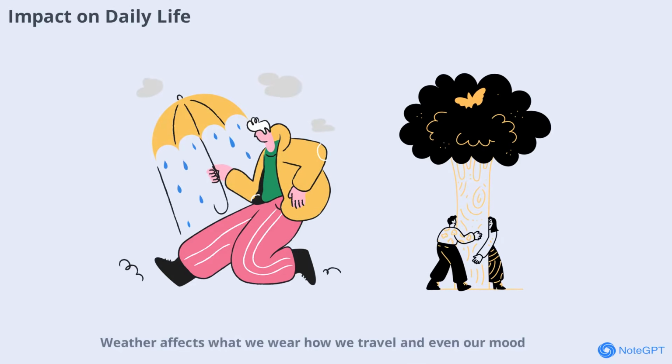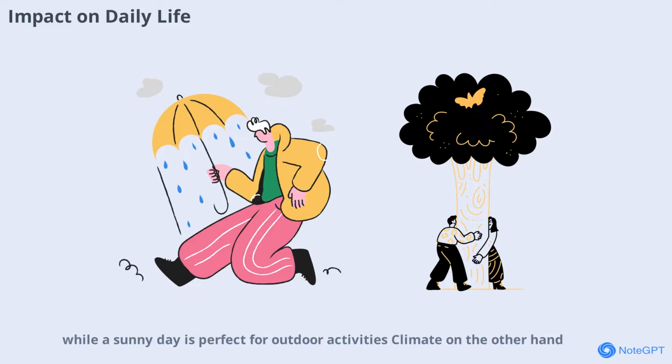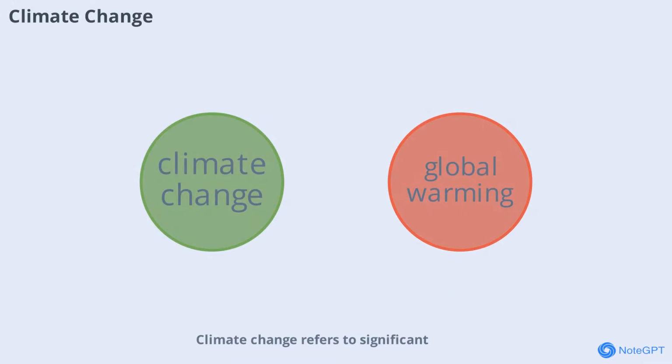Weather affects what we wear, how we travel, and even our mood. A rainy day might mean carrying an umbrella, while a sunny day is perfect for outdoor activities. Climate, on the other hand, influences bigger decisions like what crops farmers plant or how buildings are designed in different regions.